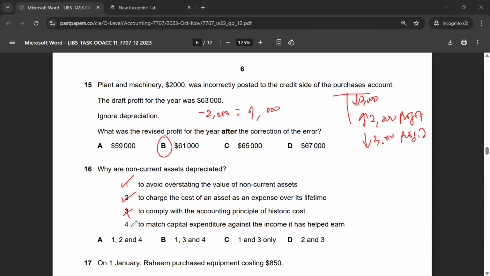So 3 would not be correct in this case. To match capital expenditure against the income it has helped earn, so that's the matching concept. We need to apply that as well. So 1, 2, and 4. So the correct answer for multiple choice 16 would be option A.